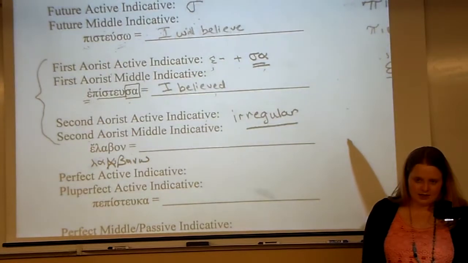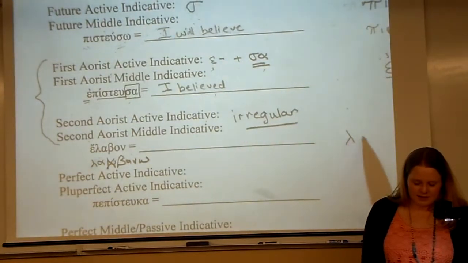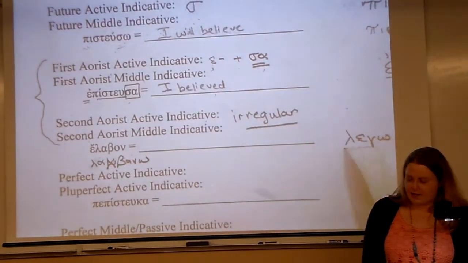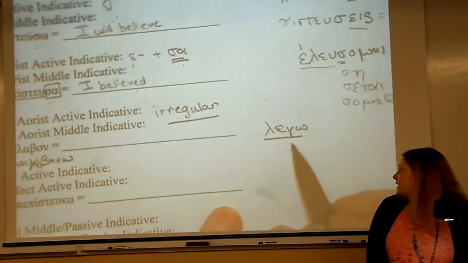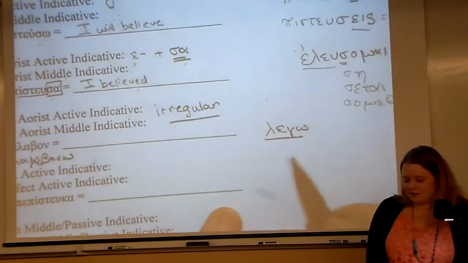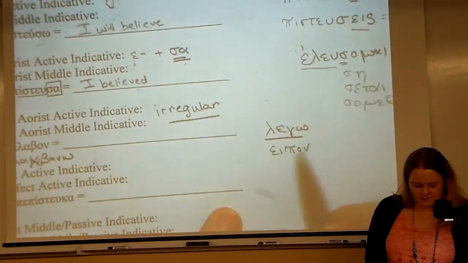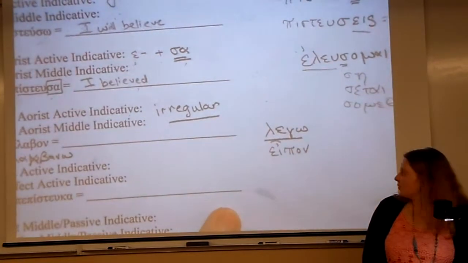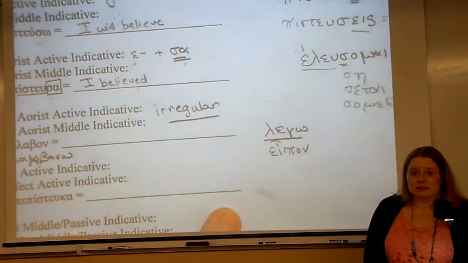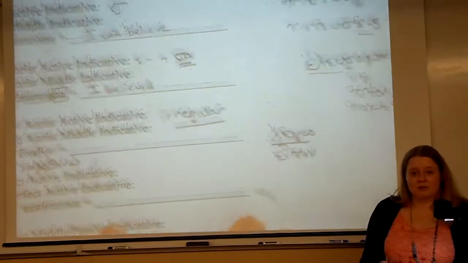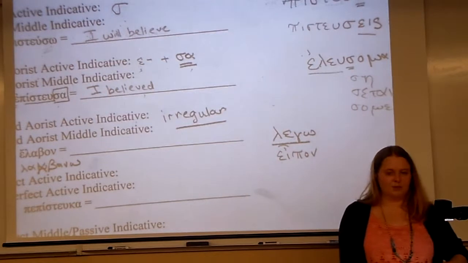Like here is a common one. Lego, which means I say, I speak, in the second aorist becomes eipon, like this. Why? It's just irregular. Maybe there were two separate verbs that got combined at some point in time.